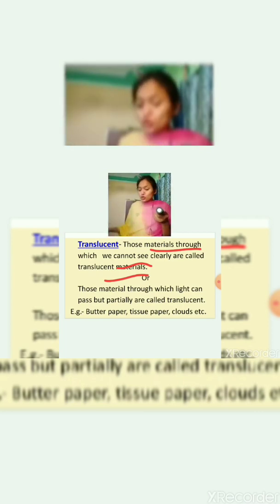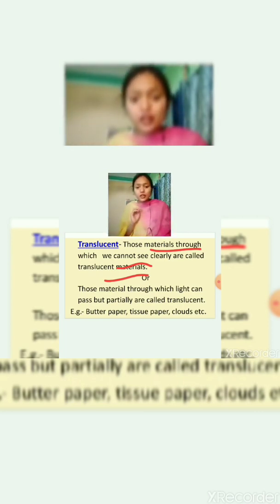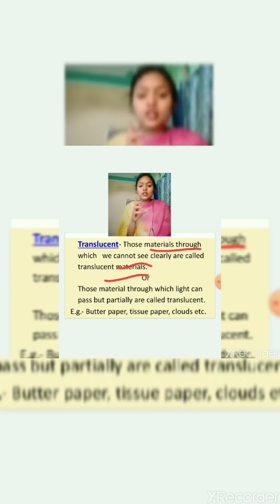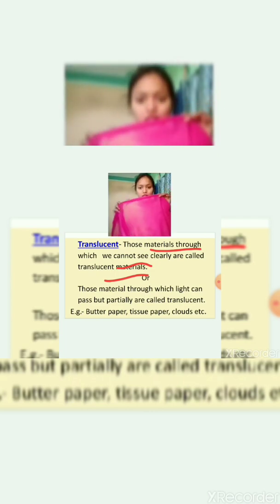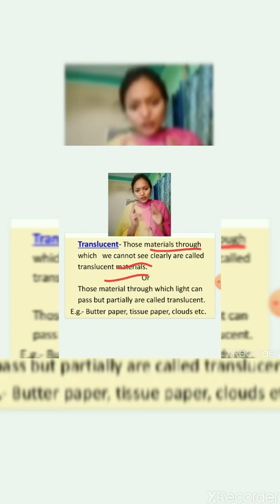Now these are translucent, meaning translucent materials are those through which light can pass but not completely, only partially. Through translucent materials we can see but not clearly. You must have seen designed windows and designed window mirrors, in which blurred images are formed, not clear, but when they are clean they are transparent. Now if I take this dupatta, it is also translucent, because only some part is visible. So these are also examples of translucent material.